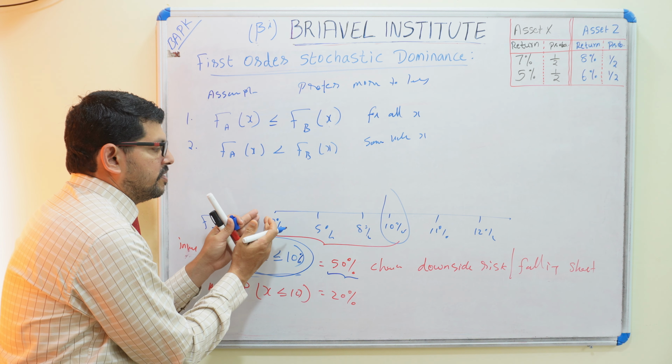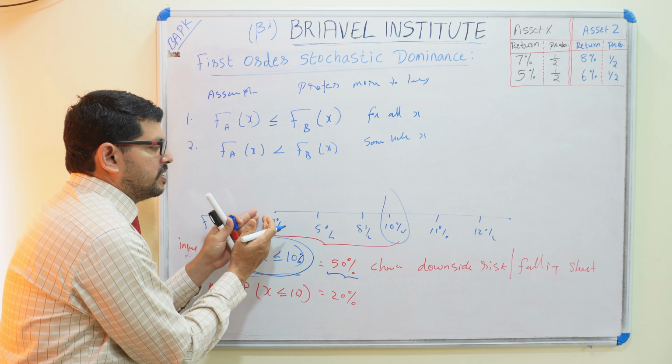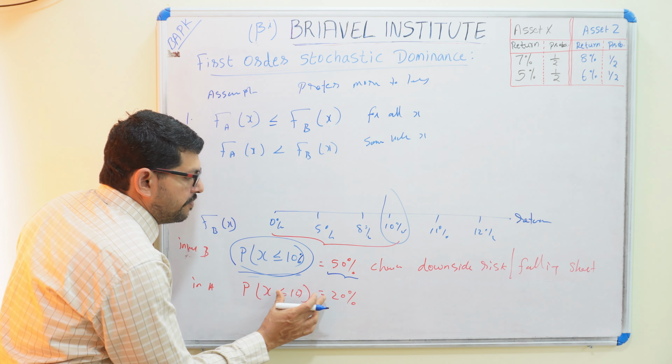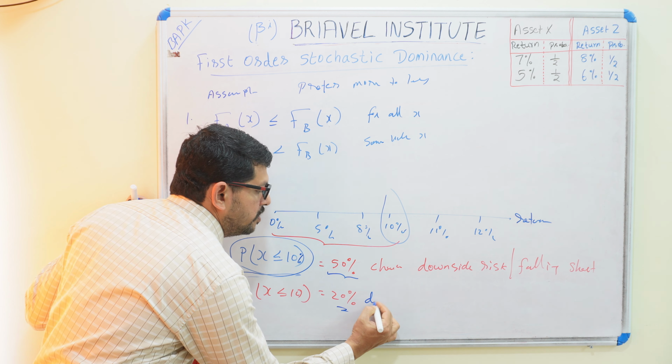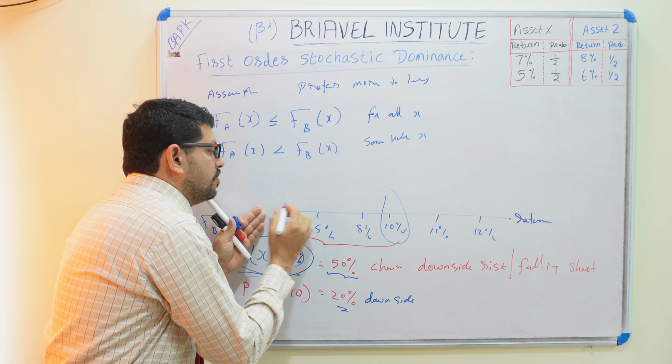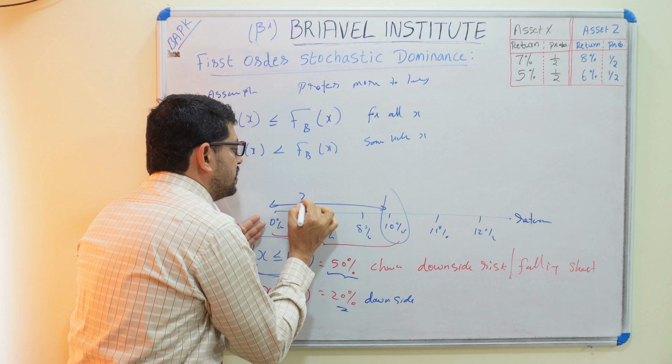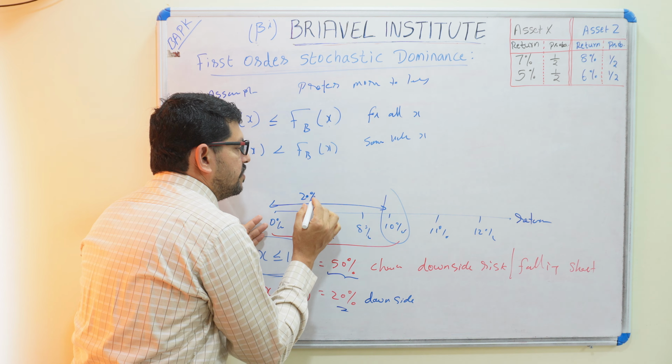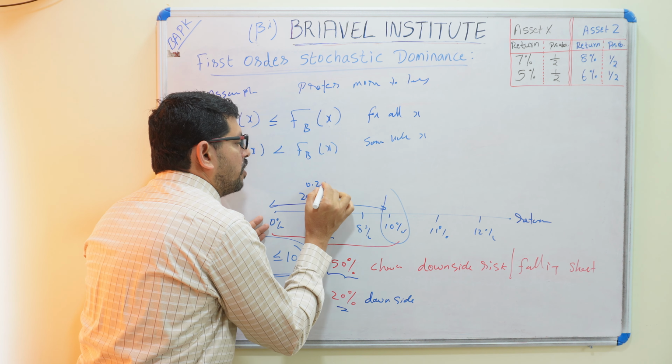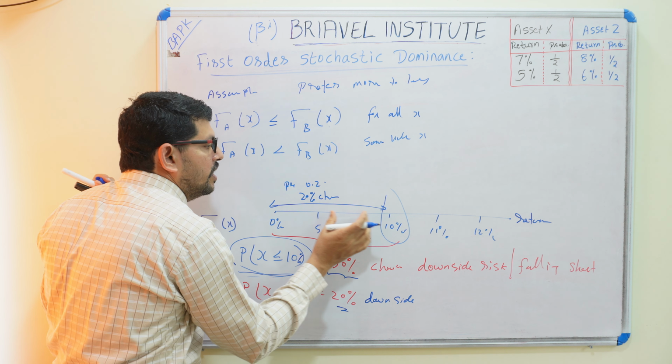Here is a 0 investment, 0% return. This is a return graph. We are getting 0% return, 5% return, 8% return, 10%, 11%, and it goes on like that. Here there is a chance of 20%, a 20% downside risk. Downside risk means it is falling down. So there is a 0.2 probability of falling below 10% return. So that is investment A.